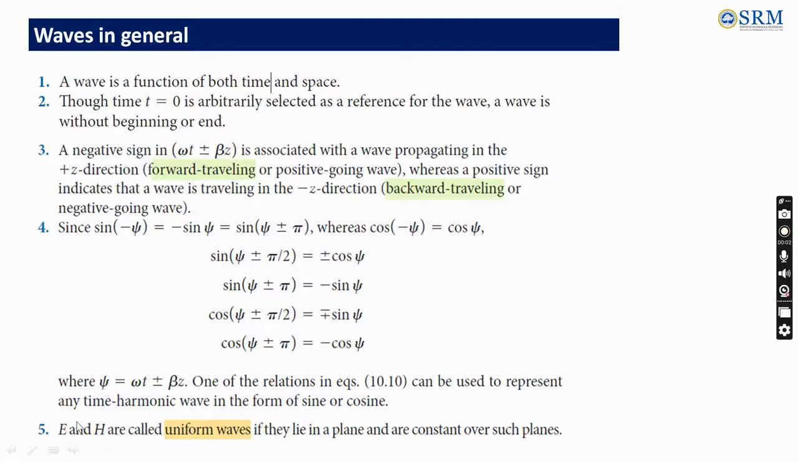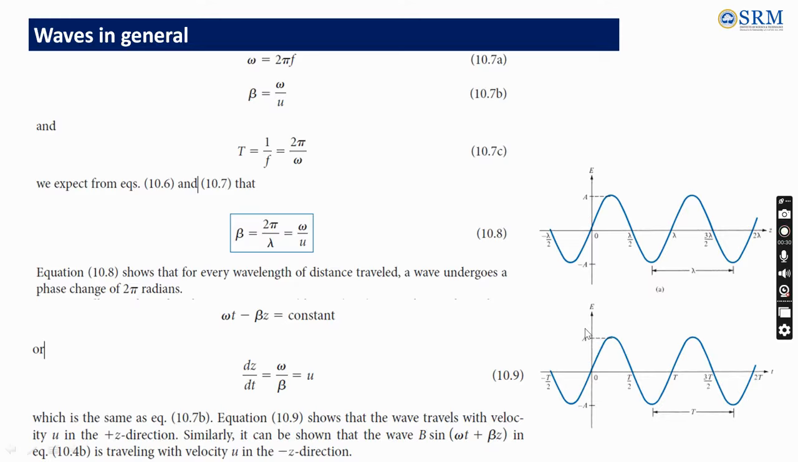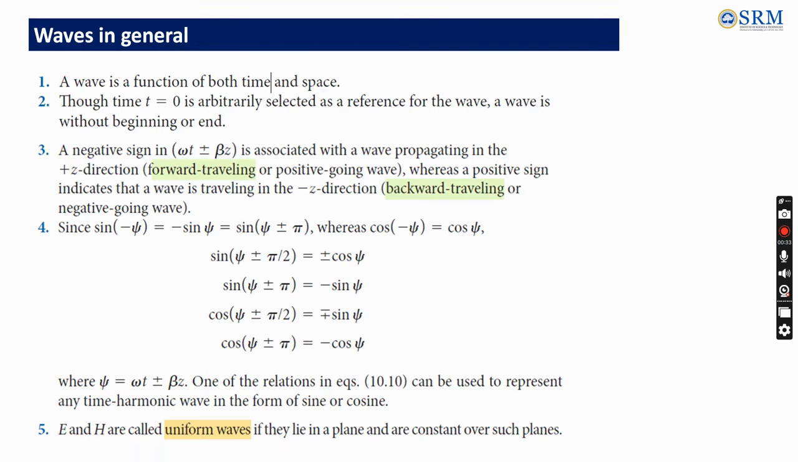E and H, that is electric field intensity and magnetic field intensity, are called uniform waves. We know that electromagnetic waves are composed of electric field and magnetic field. If E and H are lying in a plane and they are constant over such planes, they are called uniform waves. I hope you understood the waves in general in detail, starting from the wave equation and the parameters that define a wave, like wavelength, phase constant, time period, velocity, and finally we have seen the uniform waves. Happy learning.